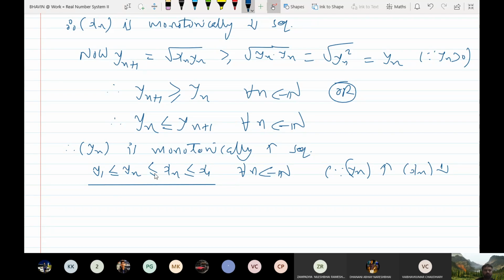So y1 is a lower bound and this is upper bound. Therefore both xn and yn are bounded. Therefore limit of xn and limit of yn exist.